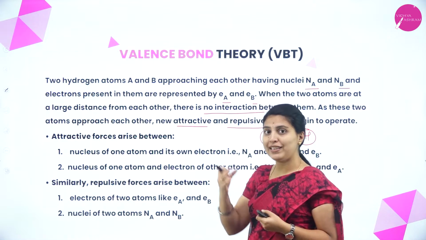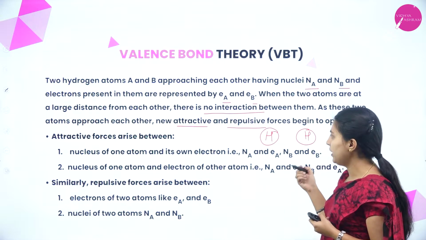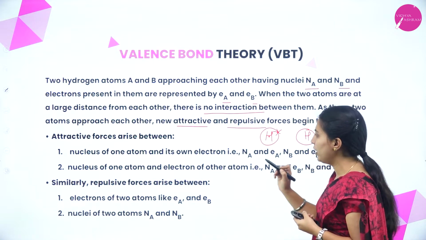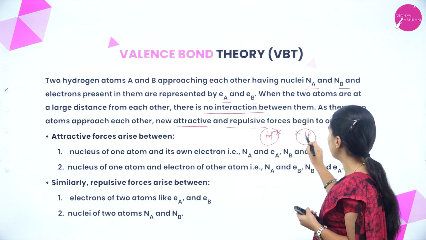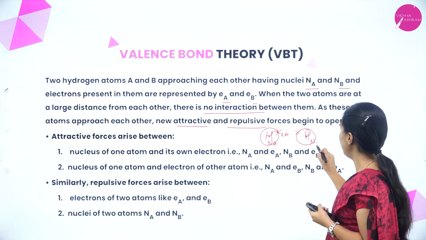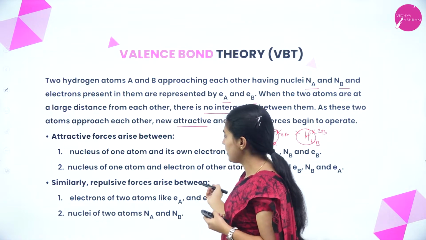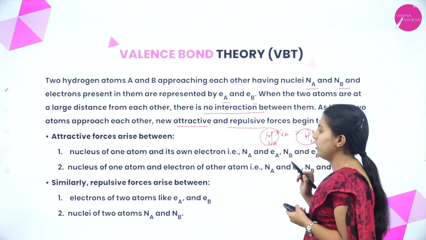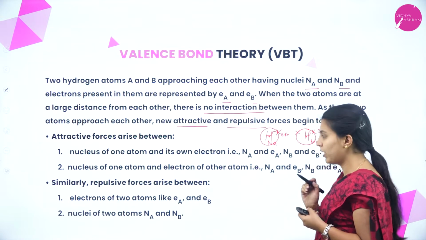Attractive forces arise between the nucleus of one atom and its own electron, Na and Ea. This is the nucleus, this is one electron. Here an attractive force will be there, and also between the nucleus of one atom and the electron of another atom. From here to here also it will be present. Here one nucleus, this is Na, this is Ea, this is Nb, this is Eb. And similarly, repulsive forces arise between the electrons of the 2 atoms, Ea and Eb. There is no attraction, only repulsion. Nuclei of the 2 atoms, Na and Nb, also have no attraction, only repulsion.